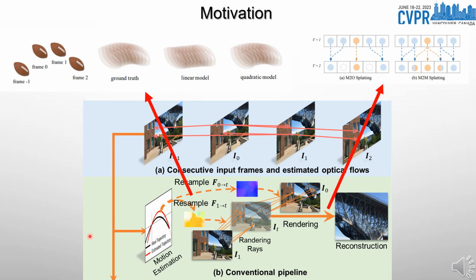Typically, it was realized via two stages: motion trajectory fitting and frame synthesis. In the former, a parametric trajectory model is fitted from the optical flows extracted from input frames, which can be resampled at any time step to get intermediate motion. For representing such a motion model, the Taylor polynomial is often adopted with different orders. However, fitting trajectory models are prone to optical flow errors, which are inevitable due to occlusion.